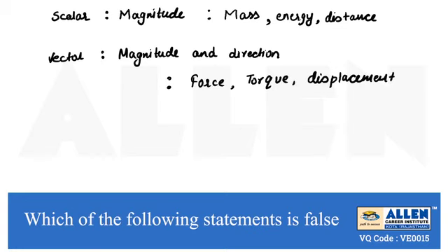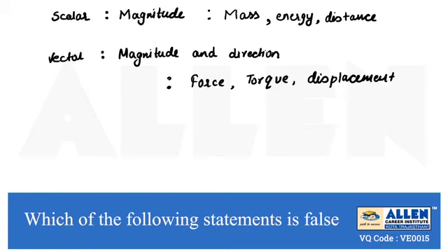Here we have seen mass, energy, distance. These are scalar quantities because we only need magnitude. And force, torque, displacement are vector quantities because for defining these quantities we require magnitude as well as direction. Therefore these are known as vector quantities.